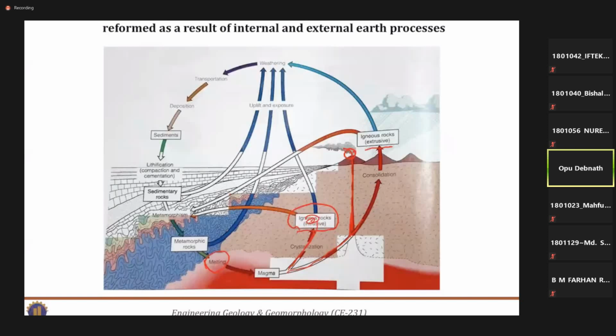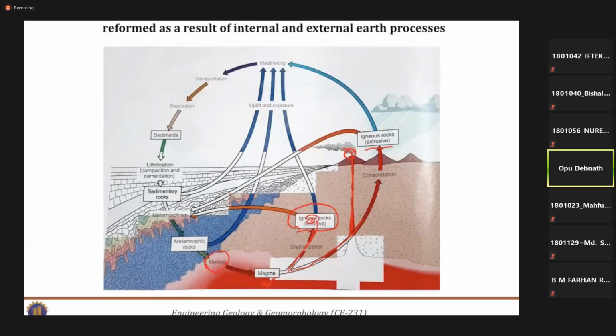Later we will discuss many other types based on their shape, mode of formation, etc. The extrusive igneous rock solidifies above the earth surface, and if magma is trapped beneath the earth surface and solidifies to form rock, we call it intrusive igneous rock. Both mainly come from magma.